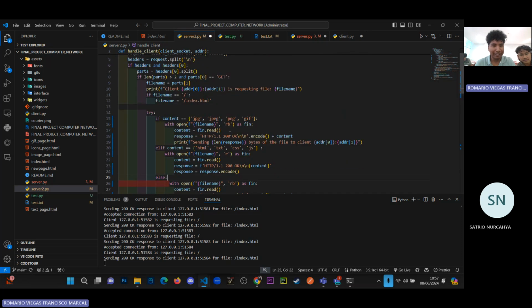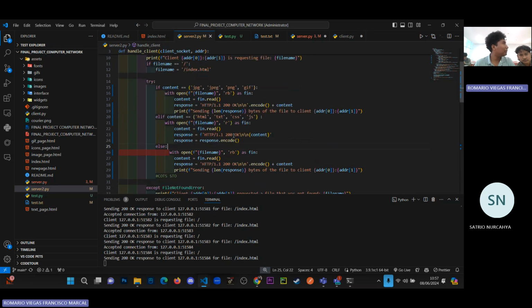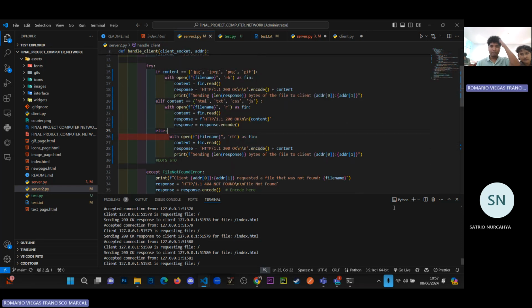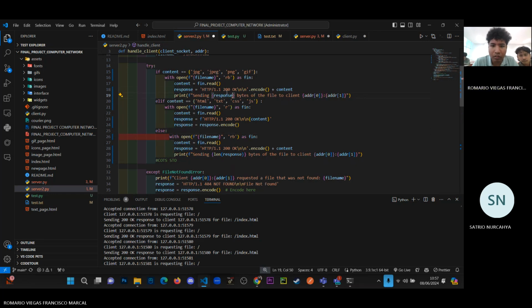Enggak, aku punya dia. Emang bisa bantu, Bang, temannya? Oh, enggak boleh. Udah punya aku udah. Text CSS, file name RB. Ini respons aja nggak sih? Respons, ini pun respons.